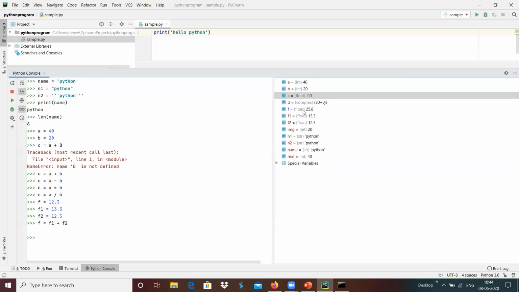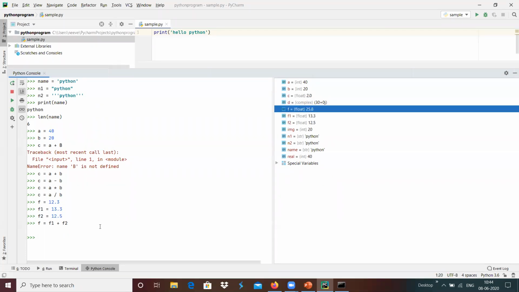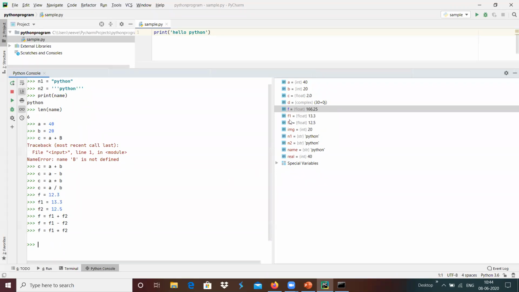For example, here f is the result, and a floating point variable got created. If you do f1 minus f2, then also a floating point variable is created. In a similar way, f equals f1 divided by f2, and a floating point variable got created.